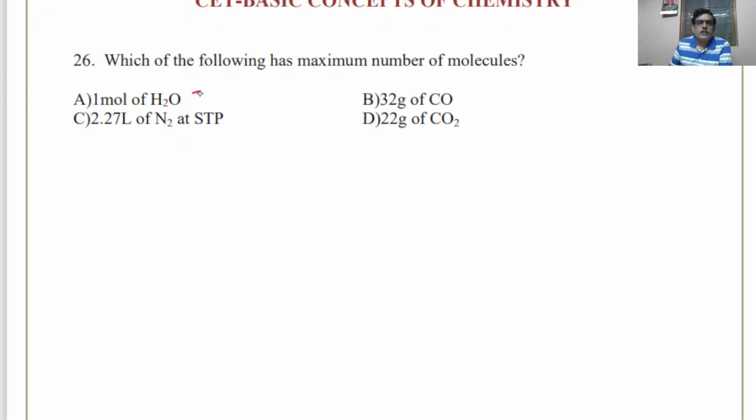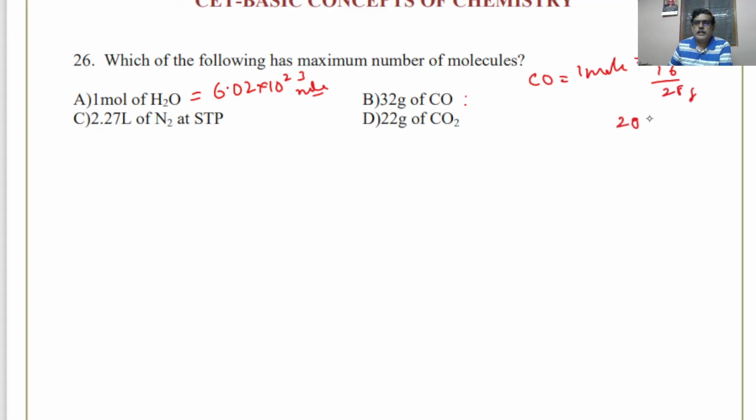See, 1 mole of H2O will have 6.02 into 10 to the power of 23 molecules. 32 gram of carbon monoxide. See, carbon monoxide 1 mole means it will be 12 plus 16, totally 28 gram.